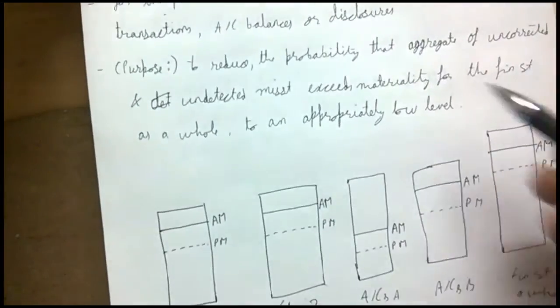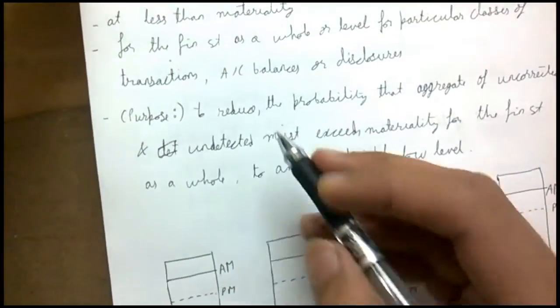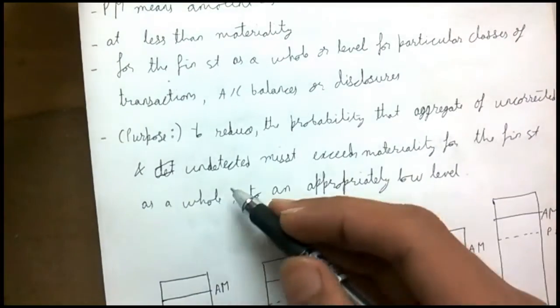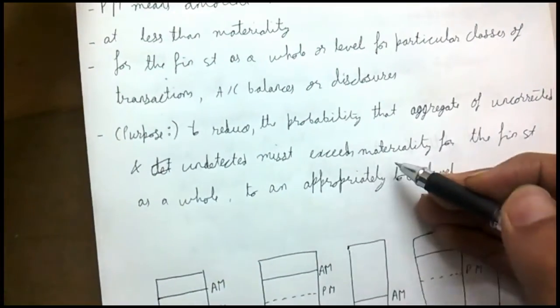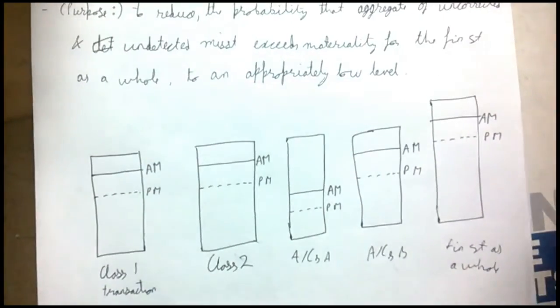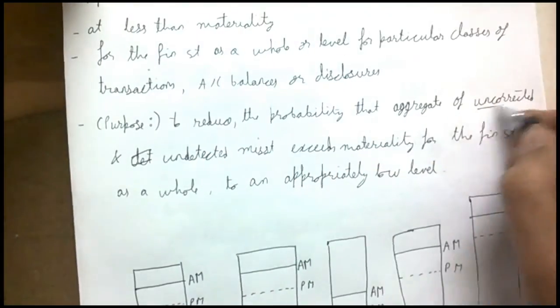Now, why are we doing this? Why are we setting performance materiality before the actual materiality levels? The reason is to reduce the probability that the aggregate of uncorrected and undetected misstatements exceeds materiality for the financial statement as a whole.